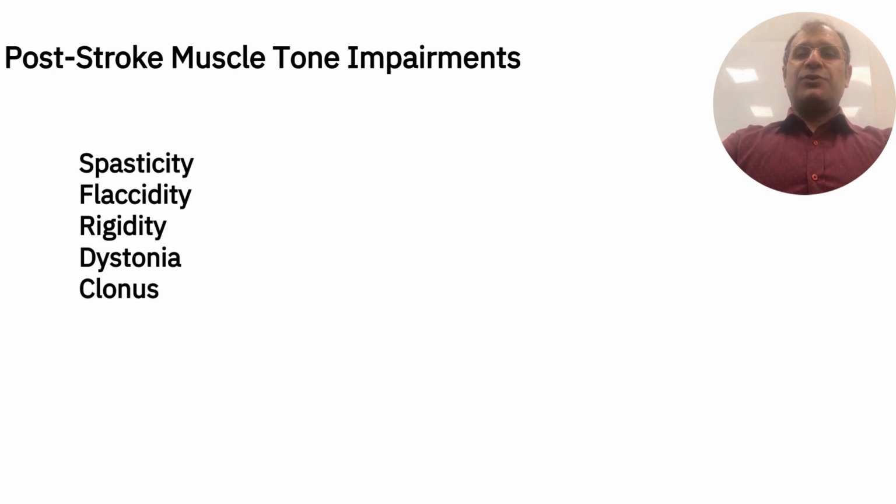Understanding these impairments is crucial as they play a vital role in the recovery trajectory for stroke survivors. The prevalence of muscle tone impairments following a stroke is notable as they affect a large proportion of survivors and contribute to long-term disability. Spasticity, for instance, is one of the most common consequences and can lead to significant complications, including joint contractures if left untreated. Rigidity, dystonia, and clonus further complicate rehabilitation, as they can restrict movement and increase discomfort, making it essential for healthcare providers to address these issues promptly.